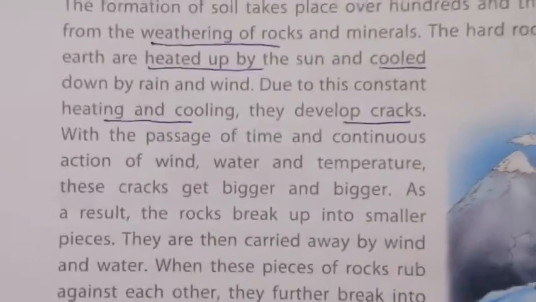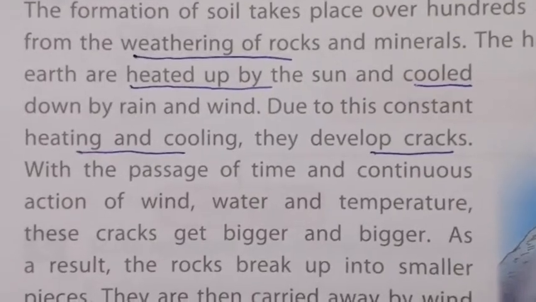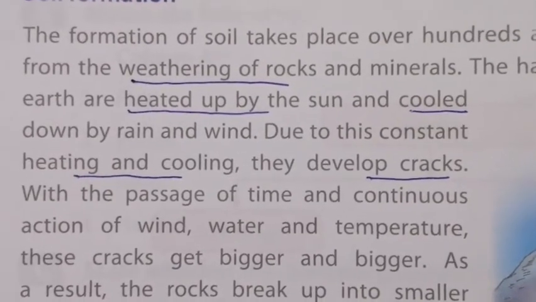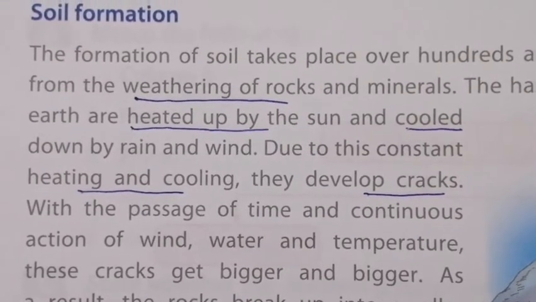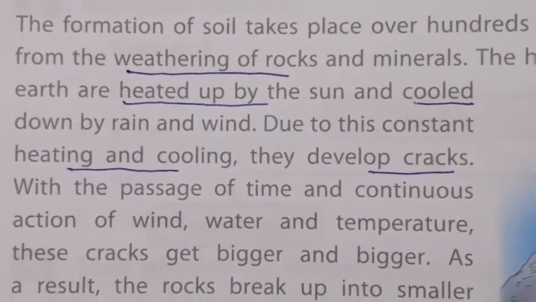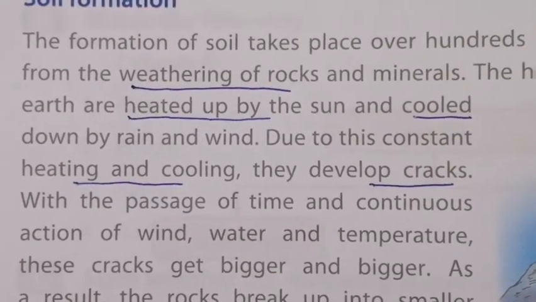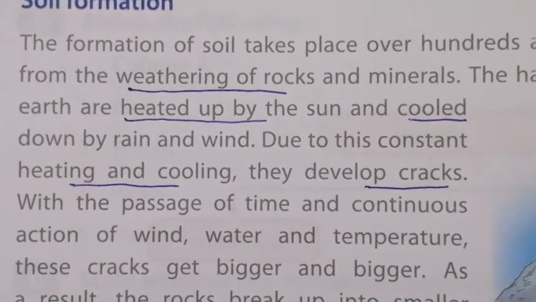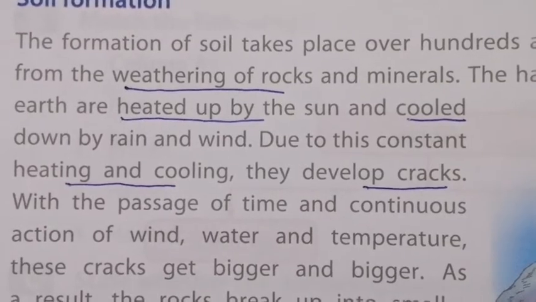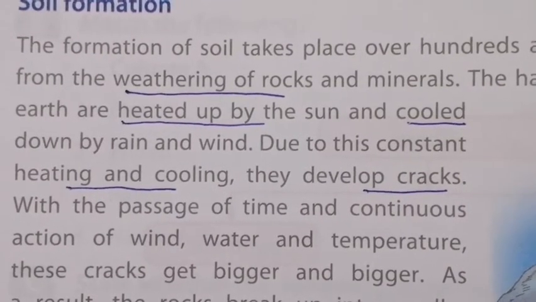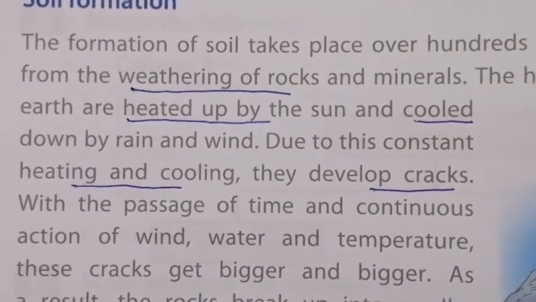The hard rocks of the earth are heated up by the sun. And when it is rainy and windy, they are cooled. So the rock gets heated by the sun and cooled by rain and wind. Did you understand? So what is the process? Weathering. Weathering is the process by which soil is formed. First the sun will heat up the rock, then when rain comes or wind blows, it will cool it.